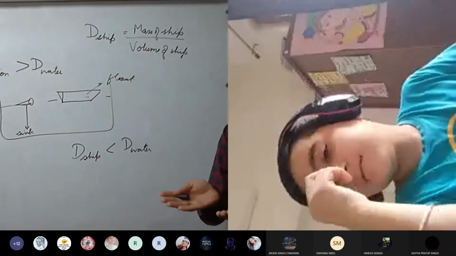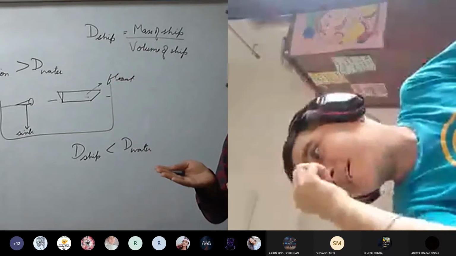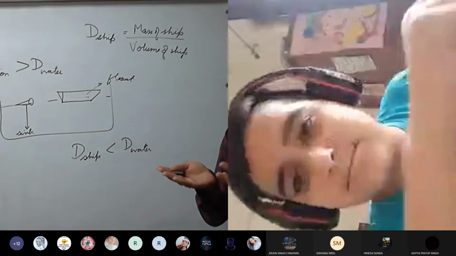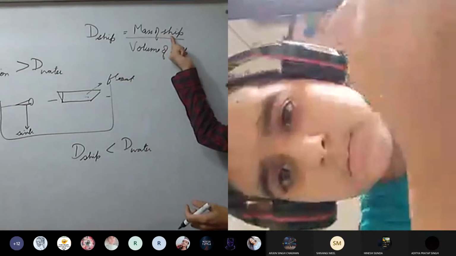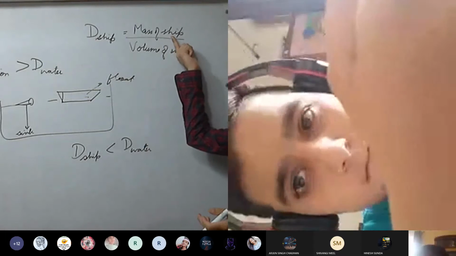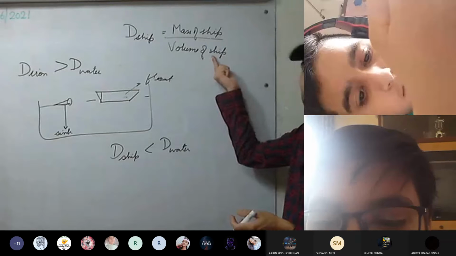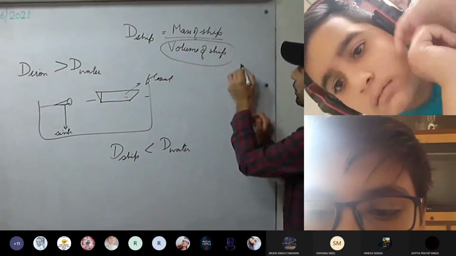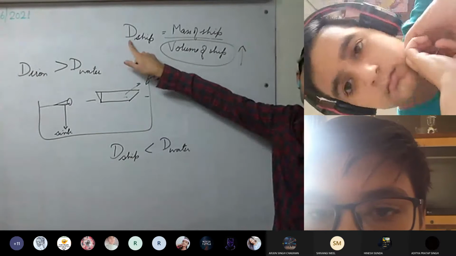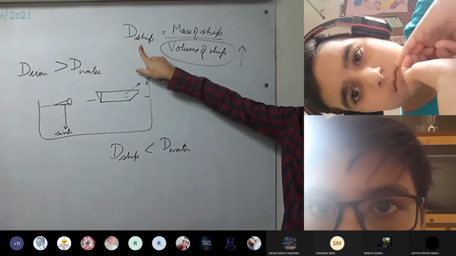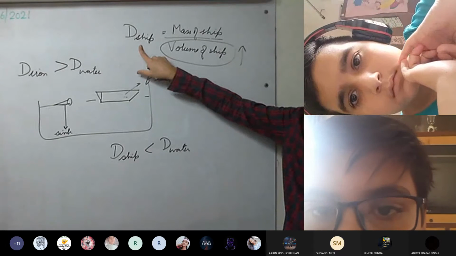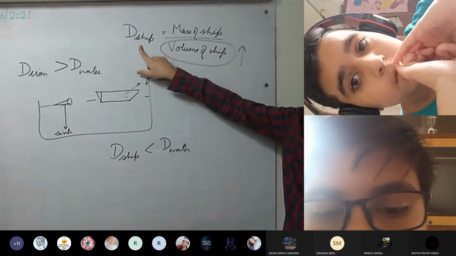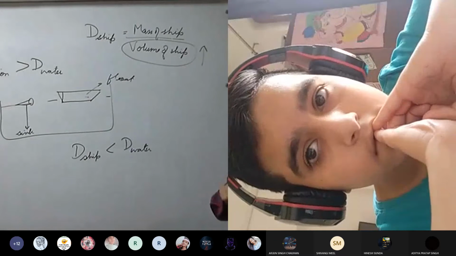The mass of the ship is nothing but the mass of the iron. Can we change the volume of the ship? If we increase the volume of the ship, the density of the overall ship will decrease.